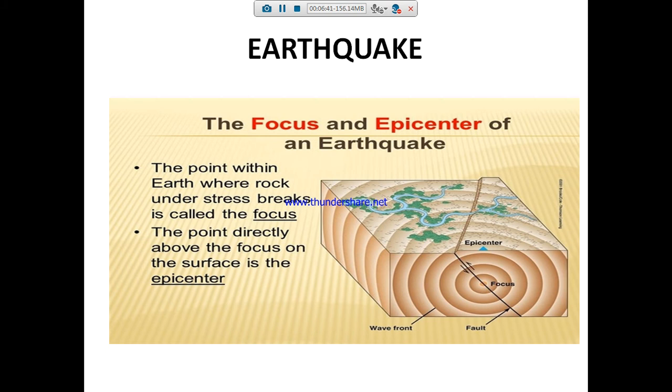So what is meant by focus? The origin of earthquake, or the point which starts the earthquake, is called the focus. And the point directly above the focus on the surface is called the epicenter. Where the vibrations migrate and spread over the area, they are called the seismic waves. The earthquake vibrations travel in different directions.